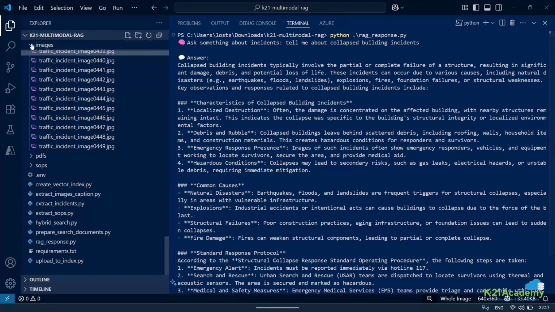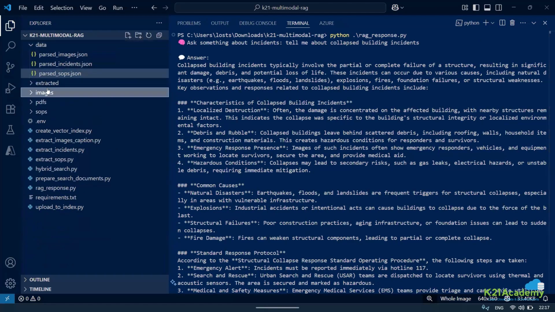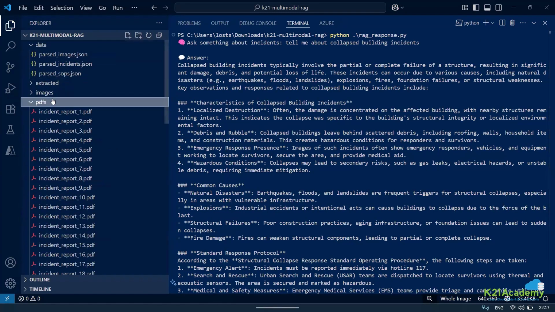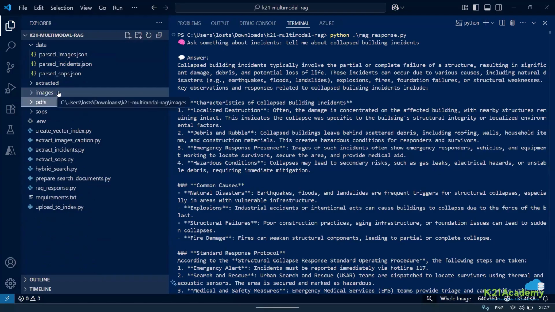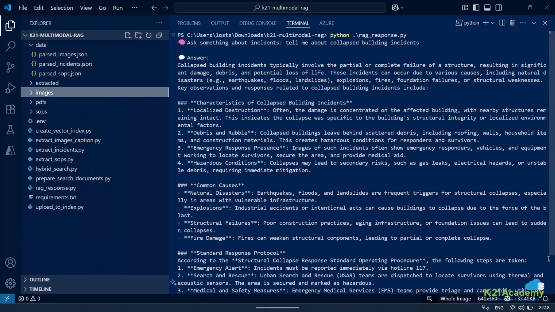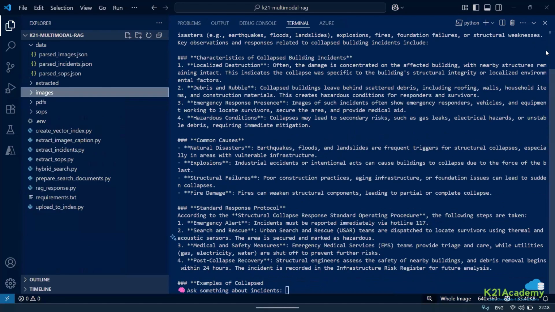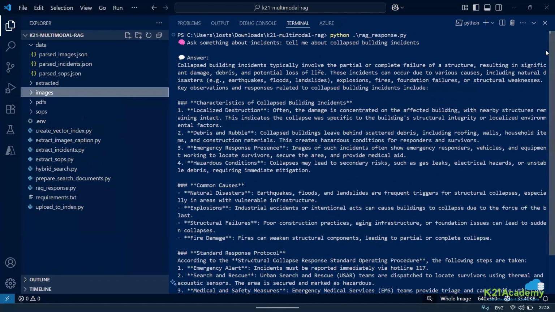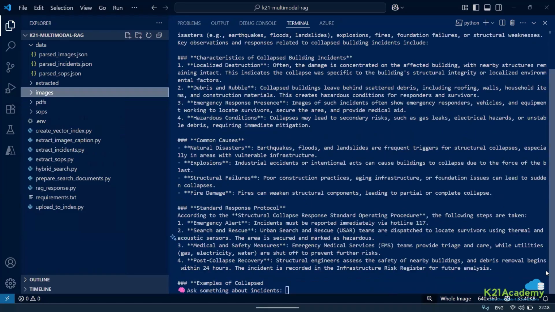If there is some dominant data, maybe we have something related to traffic, but I do not have it here. If it is there in the image, it will be able to take. But if it is giving more weightage to this, the way it has been written so clearly, as compared to the information that we have here, then it can automatically query from here also. But if we want to have a diversified search, we can even do that. Apart from that, we have also enabled historical search.